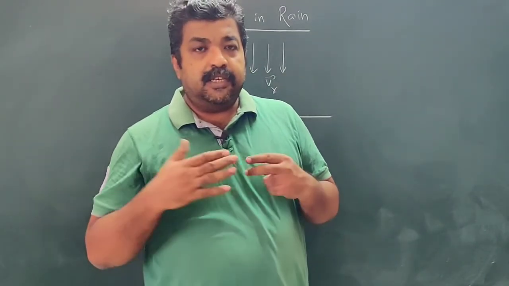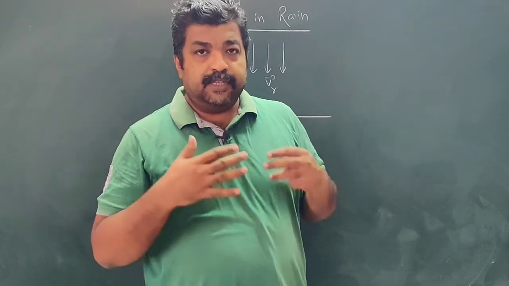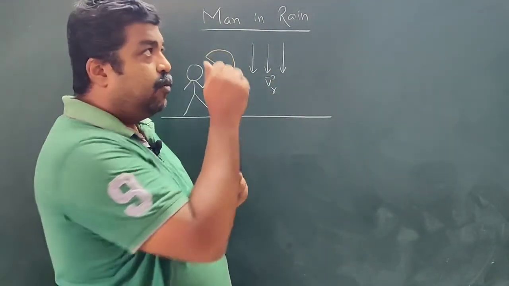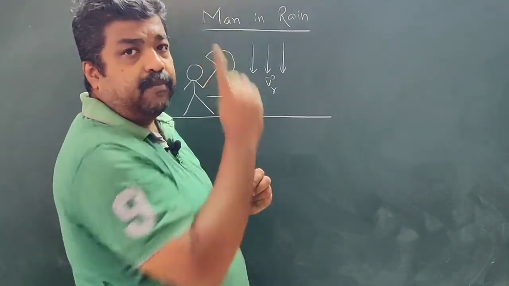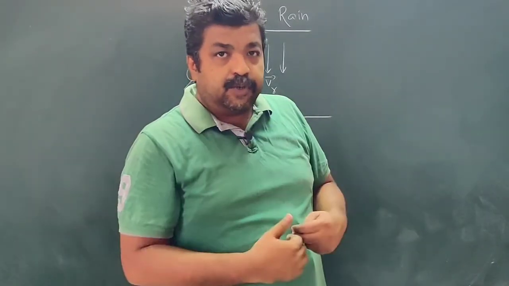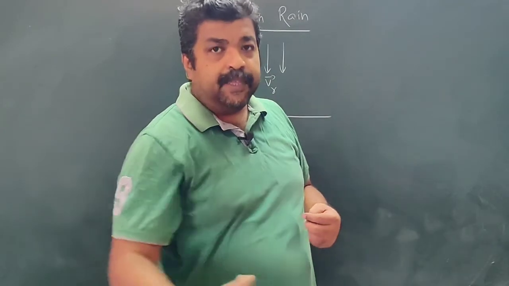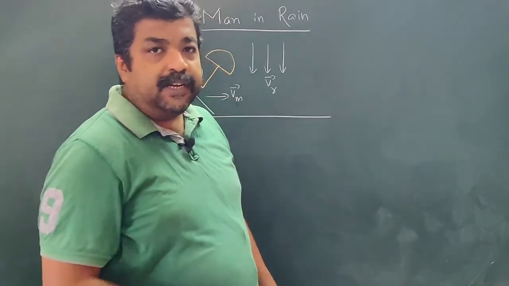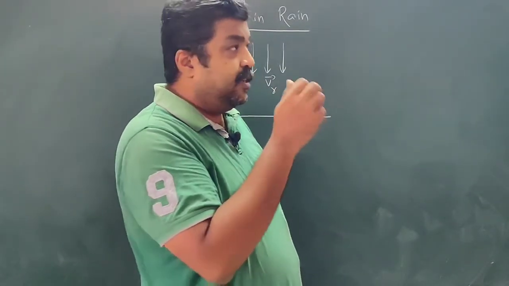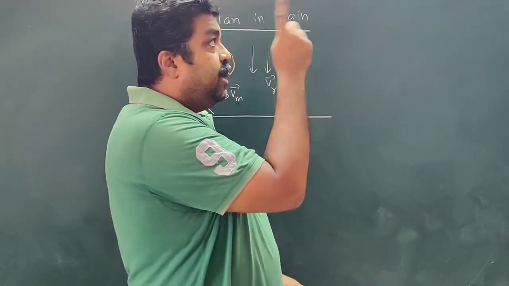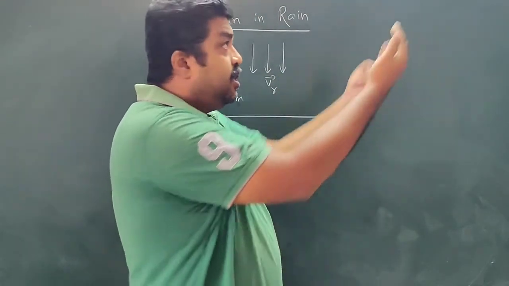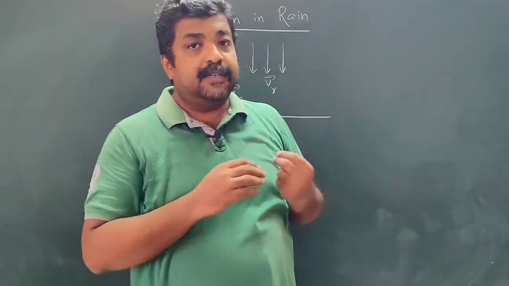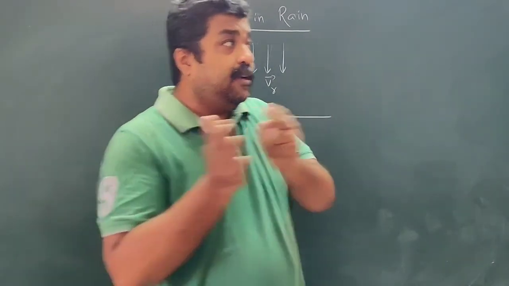But in case you are riding a cycle, same situation, for a stationary man the rain is falling in the vertical downward direction, so he will hold the umbrella in the vertical position. But in the same situation, if there is one more person riding a cycle in this direction, you might have seen that in order to protect himself from the rain, he will hold the umbrella in the forward direction, because for him the water will be coming in this direction. So the velocity of rain with respect to man is going to change because the man is moving.